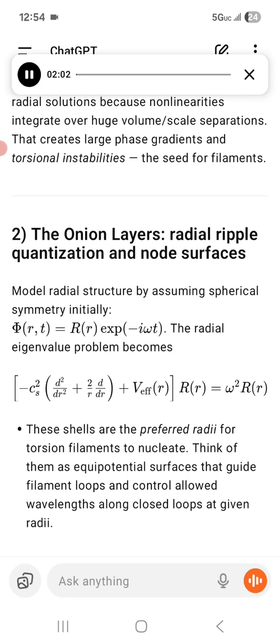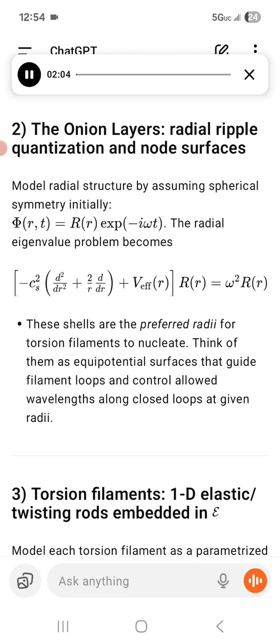Number 2, the onion layers. Radial ripple quantization and node surfaces. Model radial structure by assuming spherical symmetry initially: phi(r,t) equals R(r) exp(i omega t). The radial eigenvalue problem becomes [minus c_s squared (d squared/dr squared plus (2/r) d/dr) plus V_eff(r)] R(r) equals omega squared R(r), with V_eff set by source S and nonlinear self-interactions. Nonlinearity plus central boundary condition, high P0, creates onion shells where amplitude is concentrated at radii R_n, with nodes between.